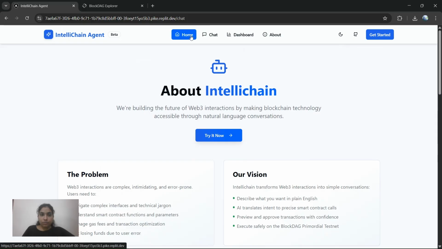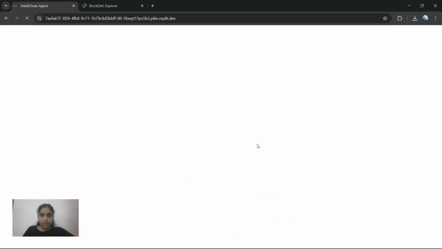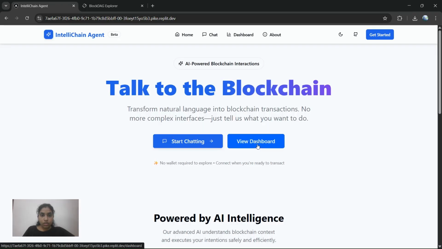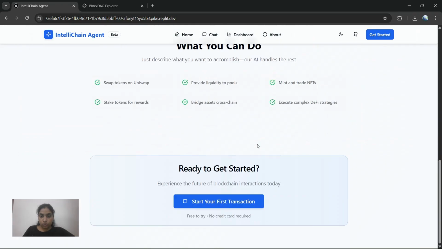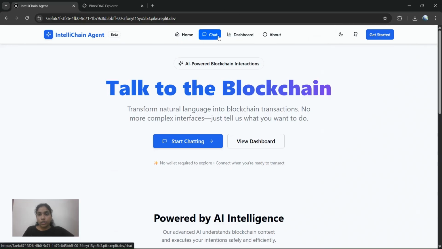If I go to the homepage, this is how it looks. Now we are going to interact with the IntelliChain chat and see how we have simplified the blockchain. I'm going to the chat.